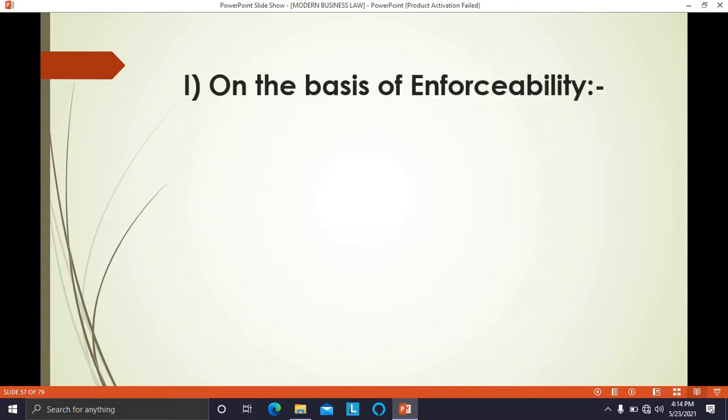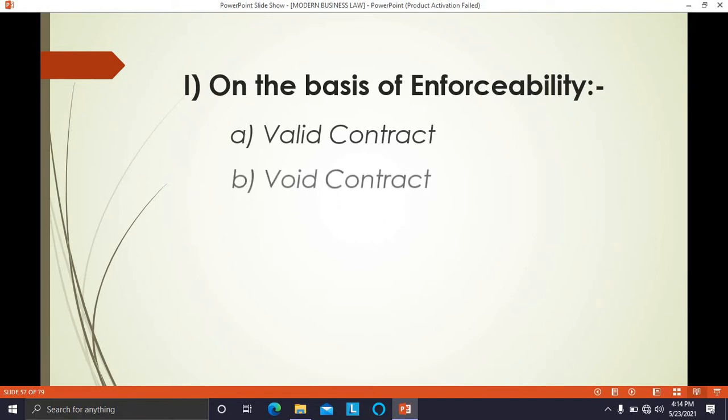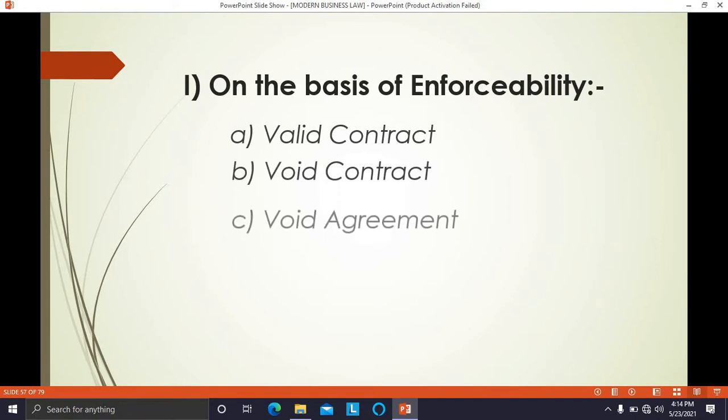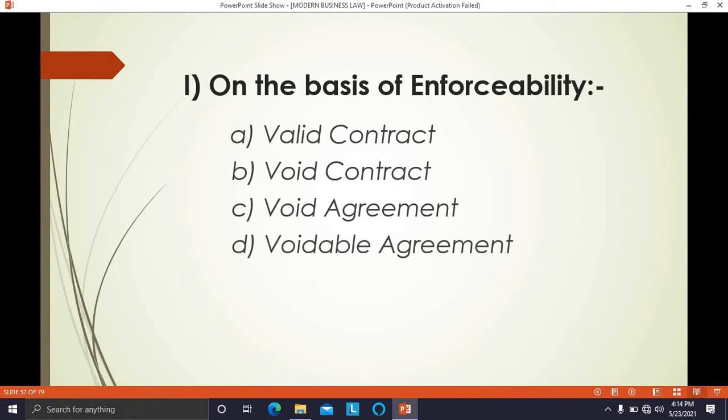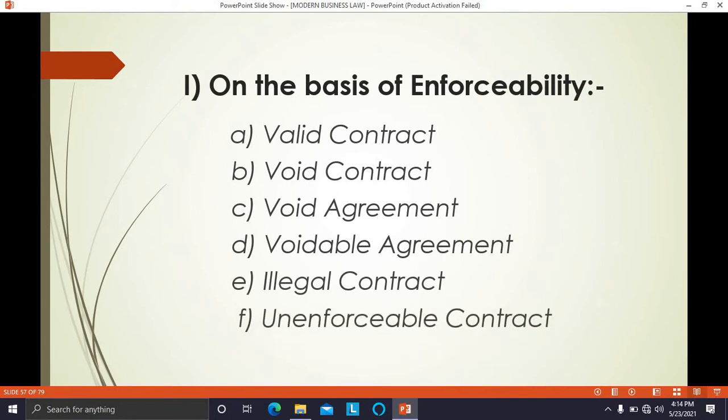So first, on the basis of enforceability, contracts are classified into 6 types: valid contract, void contract, void agreement, voidable contract, voidable agreement, illegal contract, and unenforceable contract. So these are the types on which the contracts are classified. Here, note that it is voidable contract, not voidable agreement, in that case.